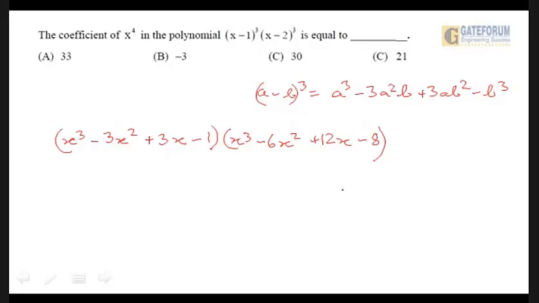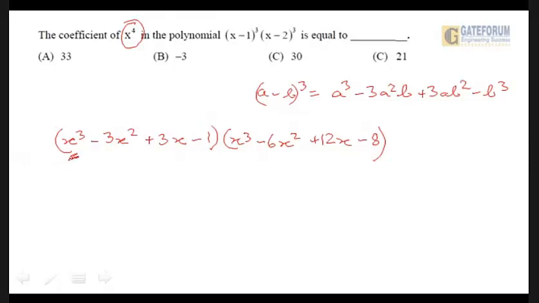Now, in a class wherein I am solving a problem and explaining to students, it is imperative that I multiply all of them and bring out the total value of x to the power 4 and hence find out the coefficient. But in an exam hall, we would not be doing exactly that because that would be lengthy. So what is the shortcut that we would apply in an exam hall?